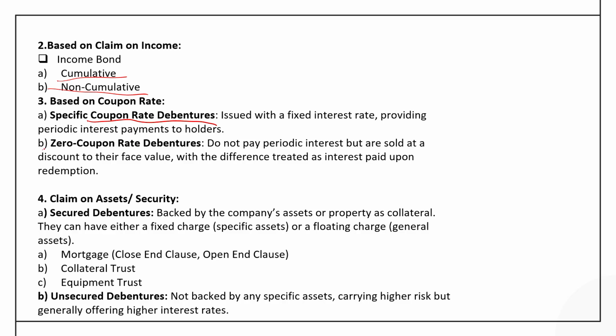But there are zero coupon rate debentures where they do not pay any periodic interest, but they are sold at a discount to their face value with the difference treated as interest paid upon the redemption. Like initially the investor would pay a very small token, say 5,000 or 10,000, but at the time of maturity they can be given say 25,000 or 30,000. So, the difference between the value at the time of maturity and the face value is treated as the interest